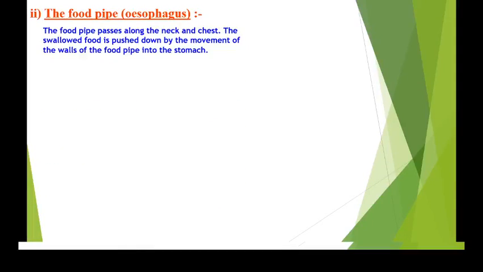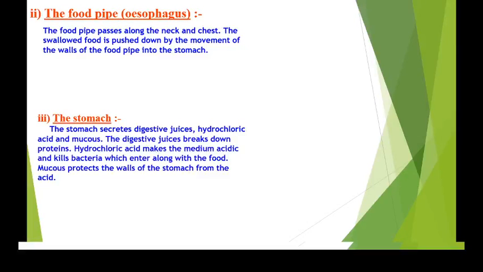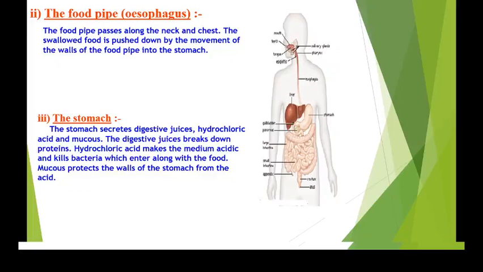Yes, then the food pipe passes along the neck and chest, and then the swallowed food is pushed down by the movement of the walls of the food pipe into the stomach. And what is the role of the stomach? The stomach will secrete the digestive juices. See, here is the esophagus, that is called as what? Food pipe.